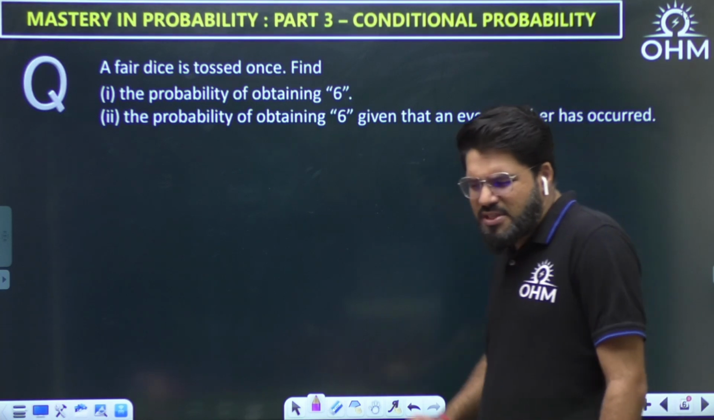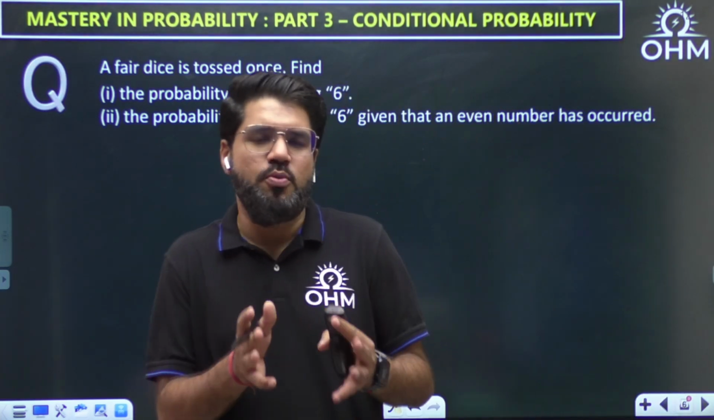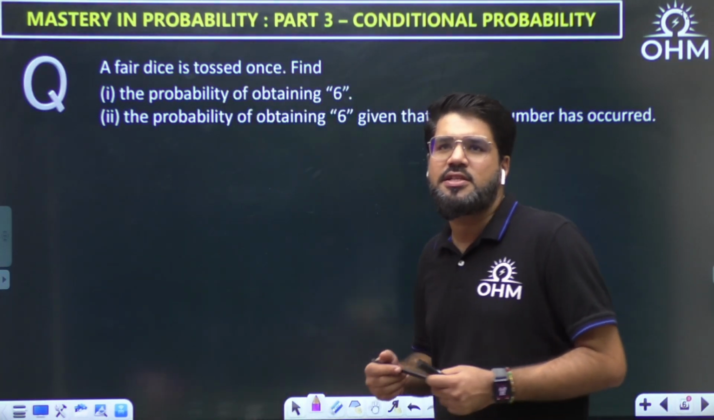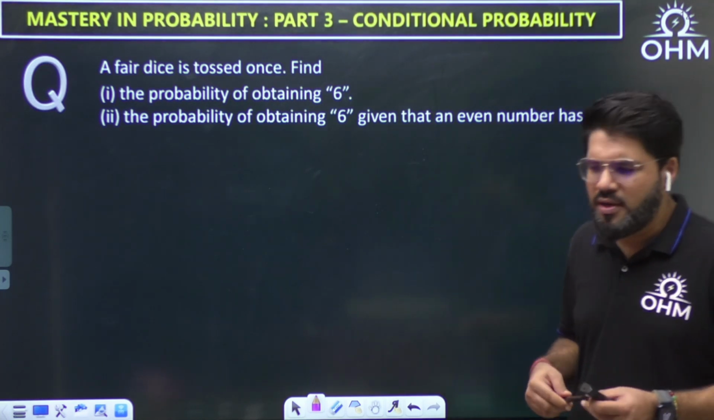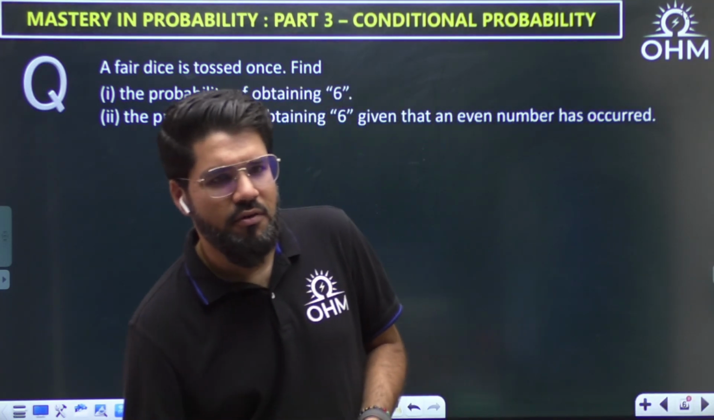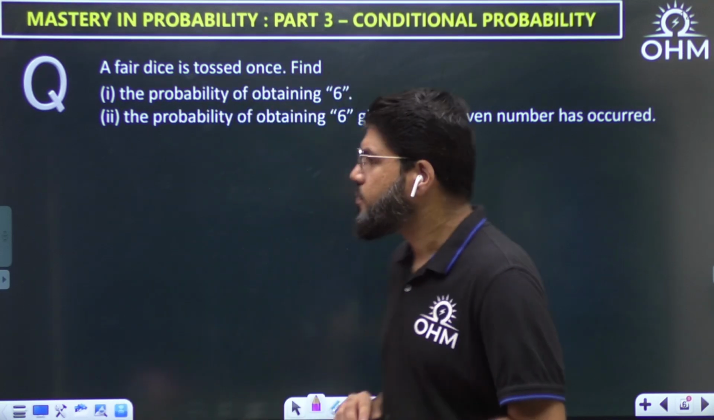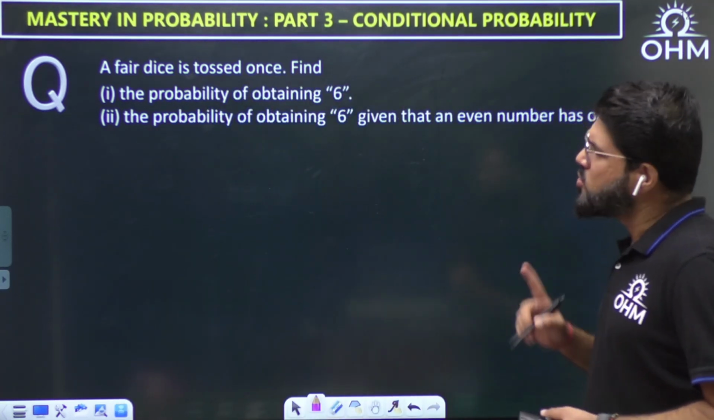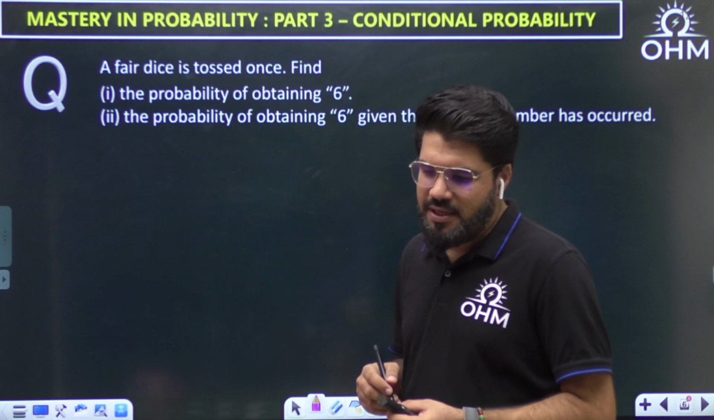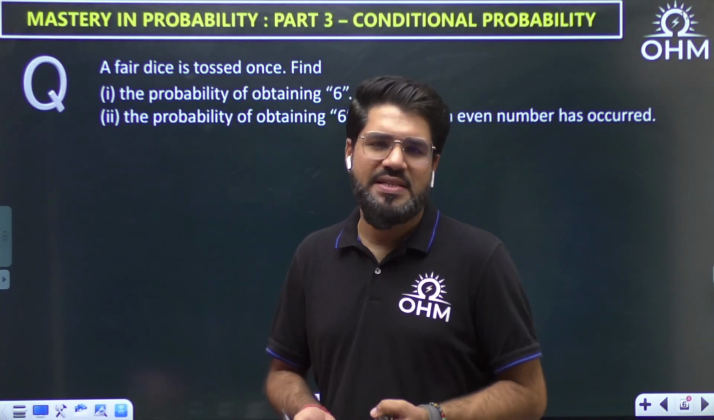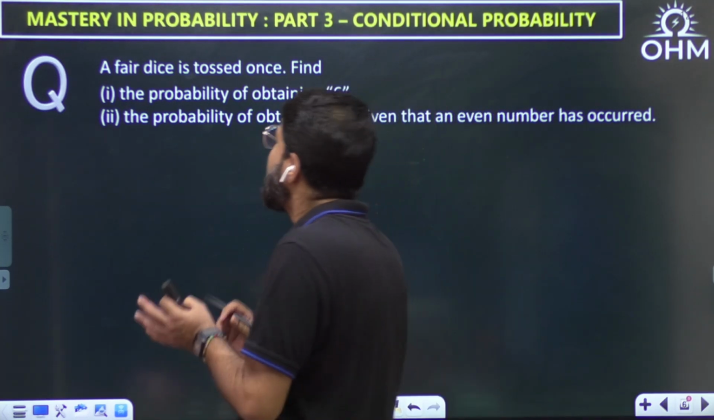All right, guys. So I'm starting with something very simple, just to help you understand the concept of conditional probability. A fair dice is tossed once. What is the probability of obtaining six? Now you'll be thinking, sir, how simple a question it is. The answer we know is 1/6. Let us understand.